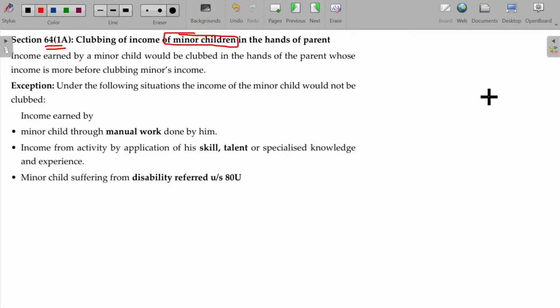Though she earns money, it will be clubbed with the father's income. In the US, it is habitual from their own third or fourth standard. You can start investing in the stock market, like Warren Buffett, who started investing at the study time of fourth and fifth standard itself.